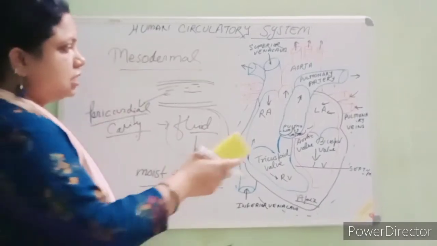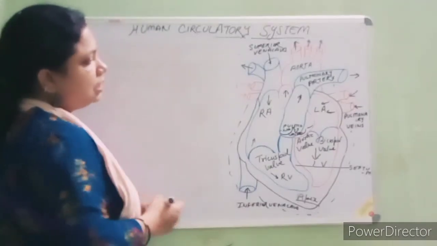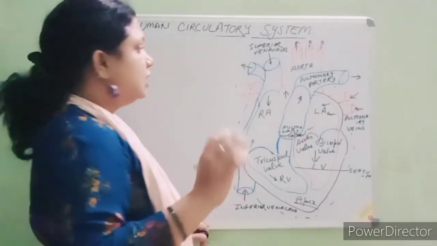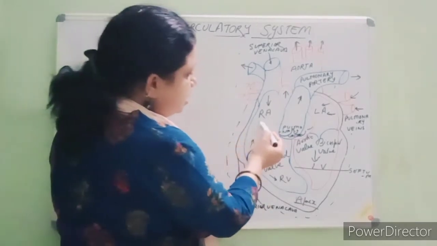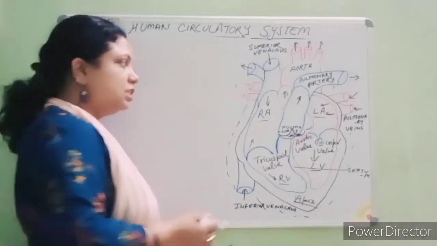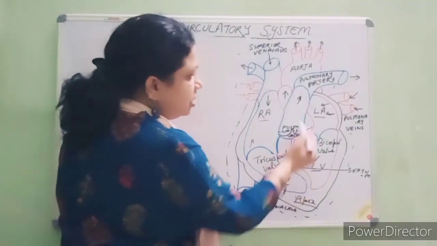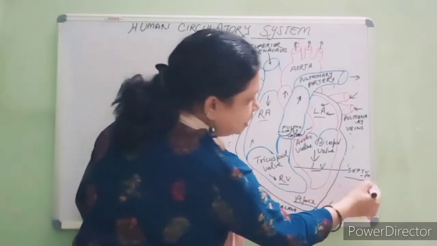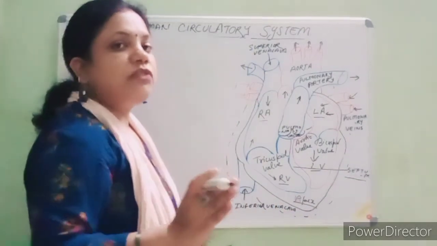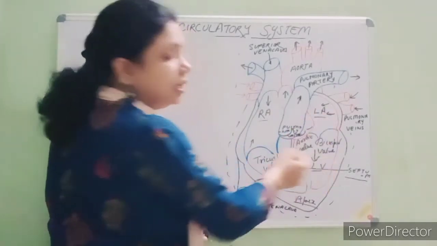Now let's discuss the parts of the heart. Students, as we know, the heart has four chambers. Here this is the right atrium, right ventricle, left atrium and left ventricle. Clear? Now students, you know that the right atrium and right ventricle are separated by the septum from the left atrium and left ventricle.